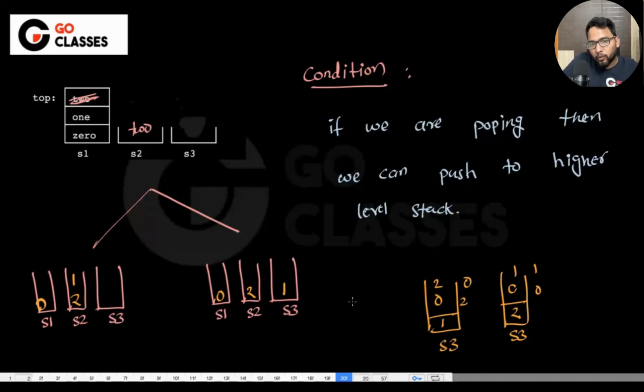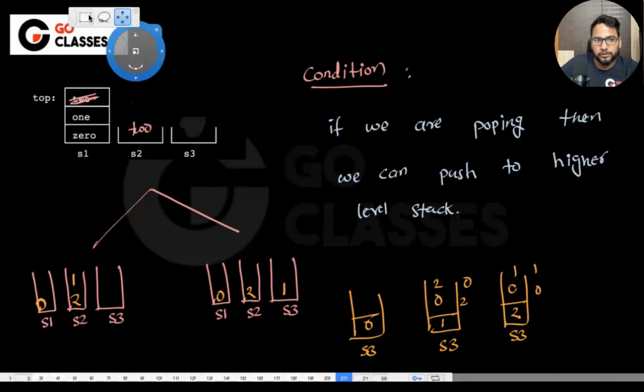If you have 0 in S3, if you put somehow 0 here, then do you have both the cases? This is the only thing that we need to check. Is this okay to everyone? So basically, we have checked, if you're putting 2 here, then both of these cases are possible. If you're putting 1 here, then also both of these cases are possible. Now let's check if you're putting 0, then are both of the cases possible or not.